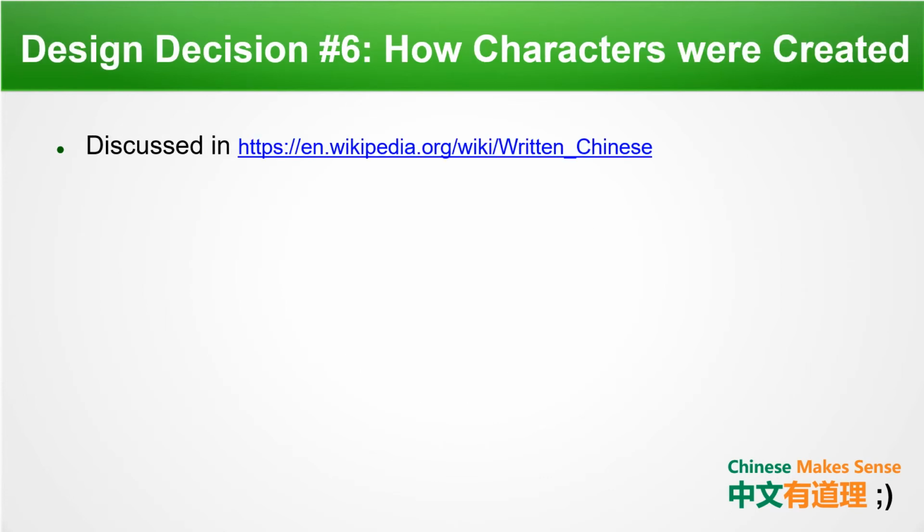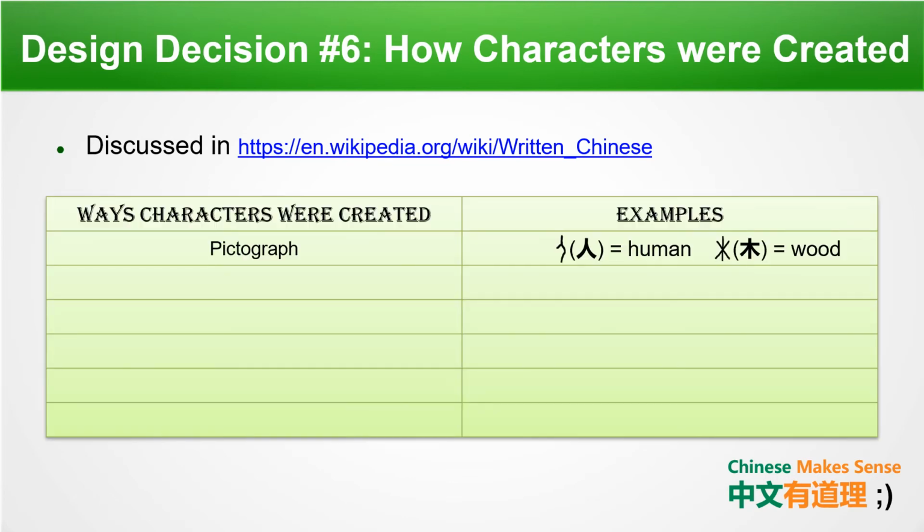The last decision of Chinese is about how characters were created. This is discussed in detail in the following link, but we'll summarize it in this chart. The first way characters were created is pictograph, which is basically just drawing pictures. For example, 人 meaning human and 木 meaning wood. The next way is ideographs, which are basically just coming up with ideas based on certain characters. For example, 上 meaning up, 下 meaning down, and 三 meaning 3.